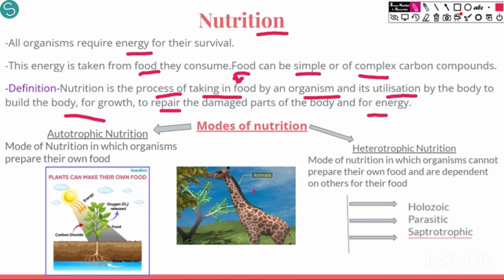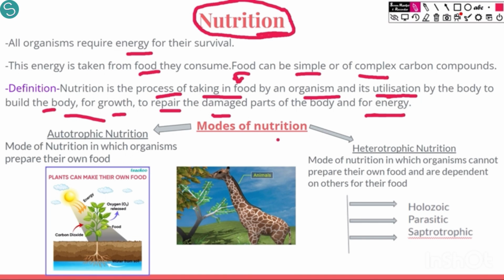Why are the nutrients absorbed? For various functions. Firstly, very importantly, for energy. The food provides us energy for body growth, to build the body and to repair the damaged parts. We need this food and the nutrients, and we get this by the intake of food and the utilization of it by the body. This is what nutrition is. So nutrition is the intake of food and its utilization by the body. How does the body utilize it? For growth, for repair of damaged parts, and for energy.